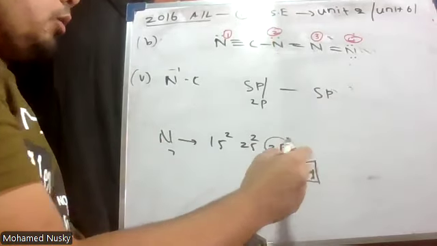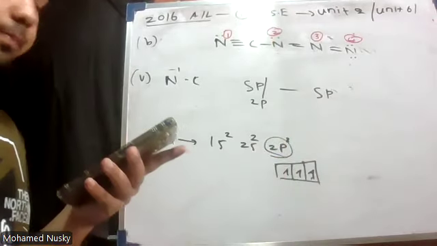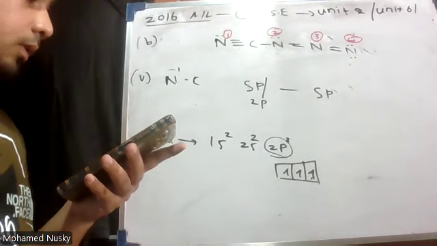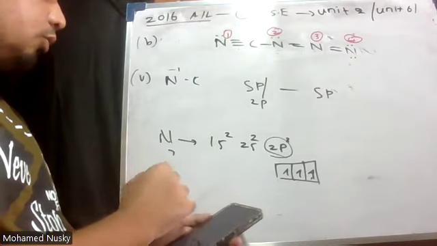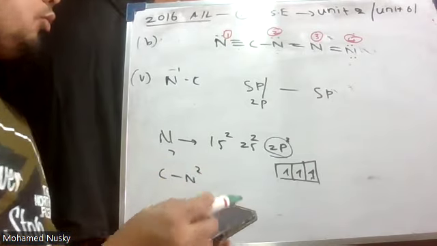That is the 2p orbital. Okay, that's done.